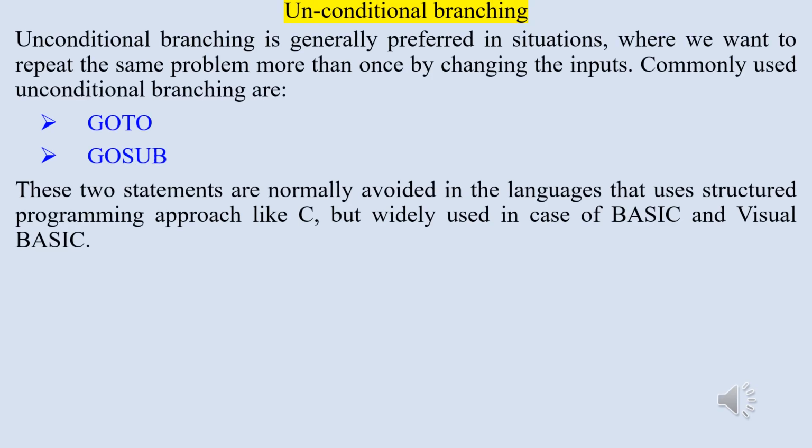After conditional branching, it's a time to discuss about unconditional branching. Unconditional branching is generally preferred in situations where we want to repeat the same problem more than once by changing the inputs. Commonly used unconditional branching are goTo statement and goSub statement. These two statements are normally avoided in the languages that uses structured programming approach like C, but widely used in case of BASIC and Visual Basic.